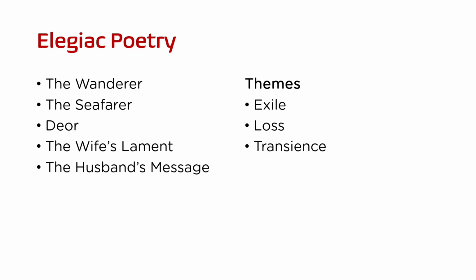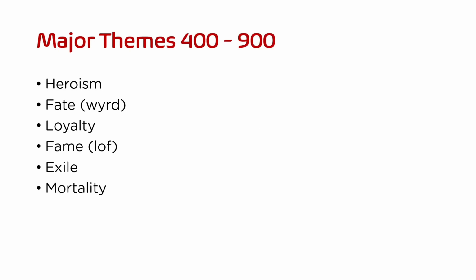During this period, we see the development of elegiac poetry. These poems are much more personal and introspective. Some of the poems include The Wanderer, The Seafarer, Deor, The Wife's Lament, and The Husband's Message, which is a companion work to The Wife's Lament. These poems focus on exile, loneliness, loss, and the passing of glory. But the common theme in all these poems is the idea of transience, that is, everything that is glorious will fade.